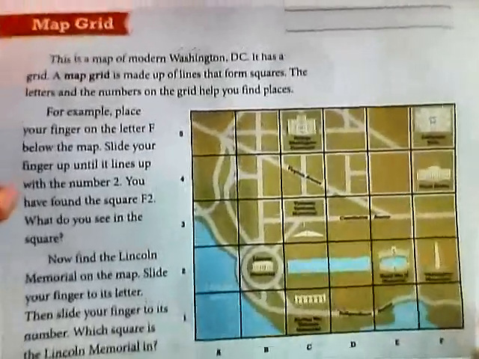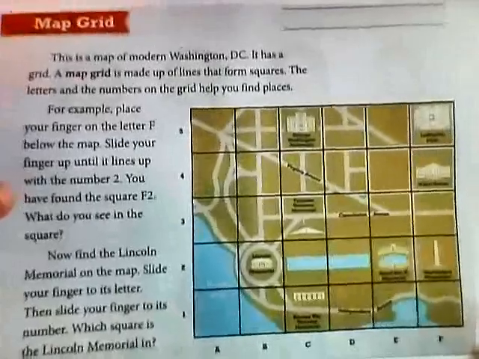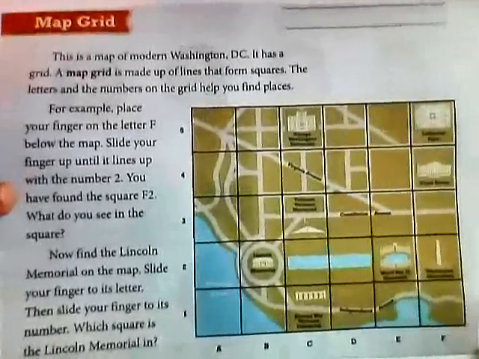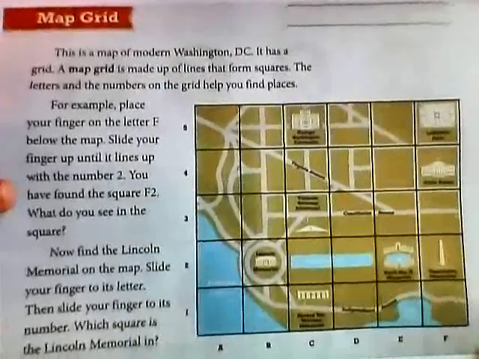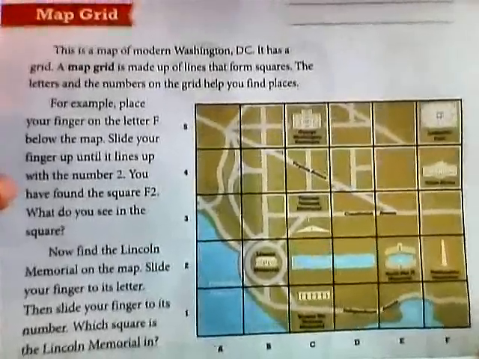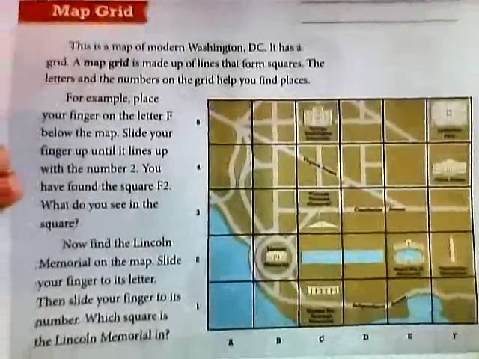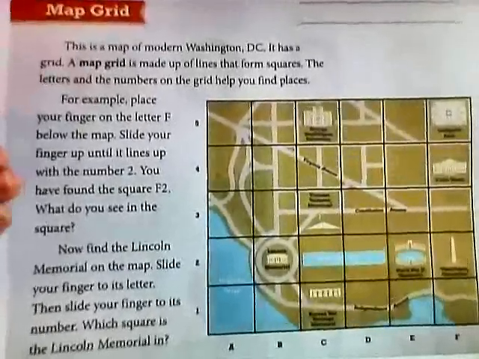This is a map of modern Washington, D.C. It has a grid. A map grid is made up of lines that form squares. The letters and the numbers on the grid map will help you find the places. For example, place your finger on the F below the map.